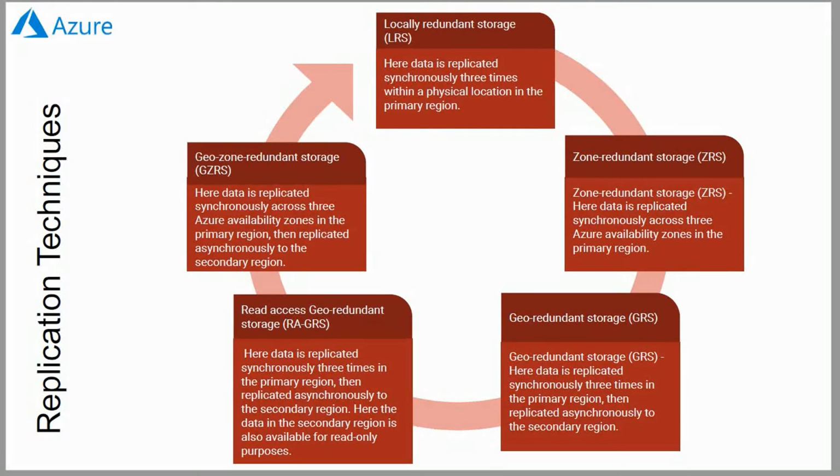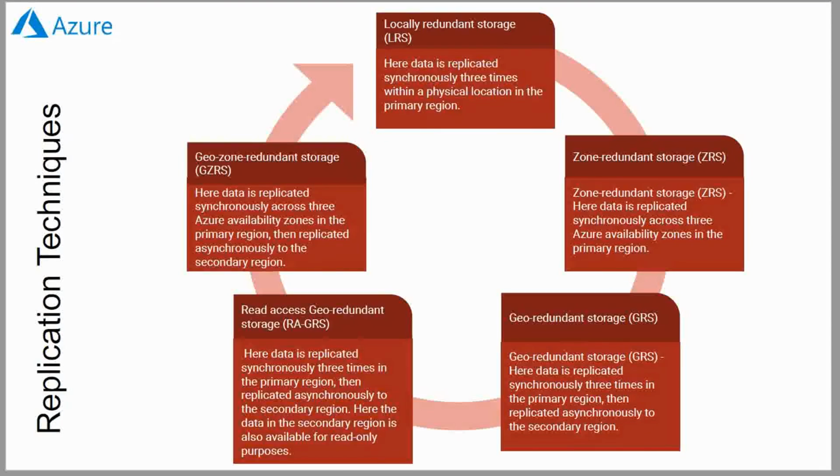Another is zone redundant storage. Here data is replicated synchronously across 3 Azure availability zones in the primary region. Another is geo redundant storage.